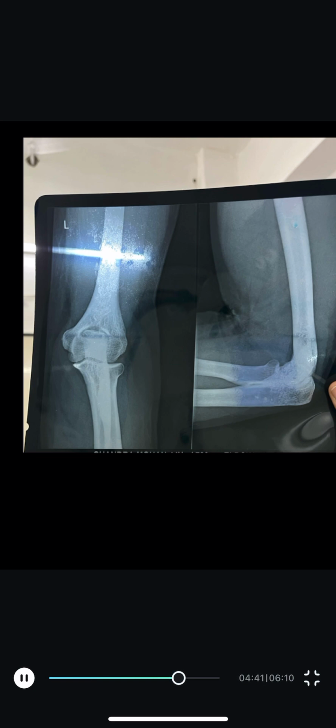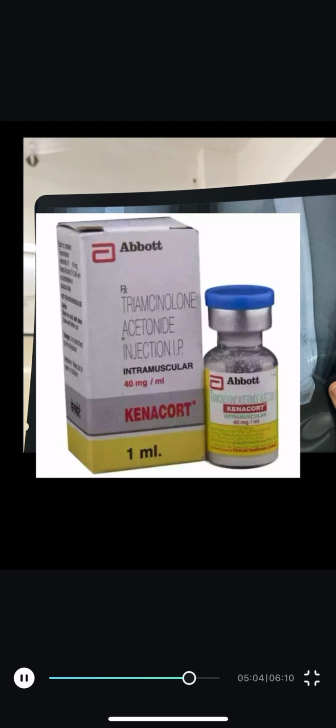So the patient is complaining of an injury, and in the elbow he had chronic pain since 1 month. So the picture goes to lateral epicondylitis, and so medication like diclo, pentop, calcium and multivitamin is given, and one injection, Kenacort. This injection Kenacort, that is triamcinolone acetonide injection, was given, followed by Ciplox 500 mg.